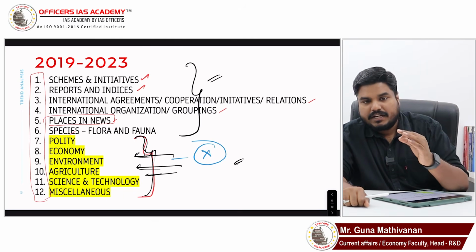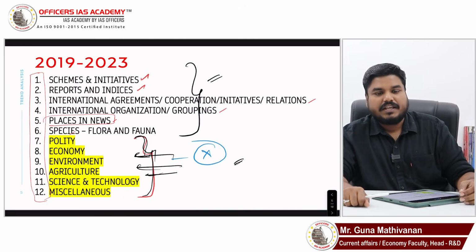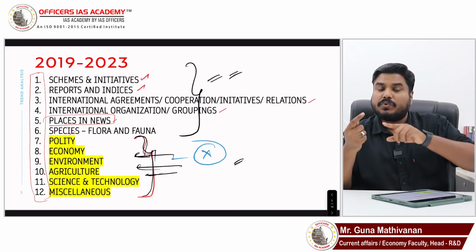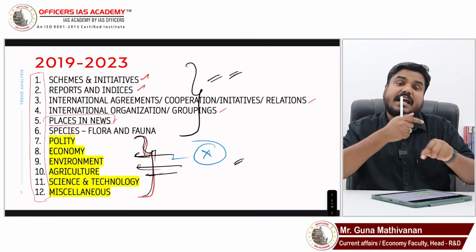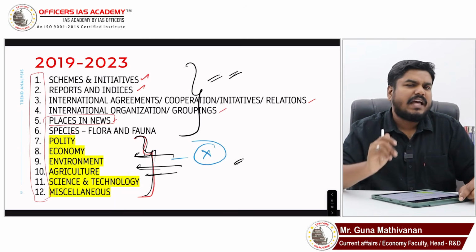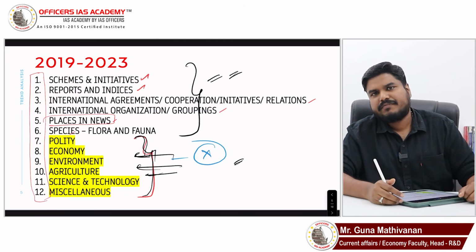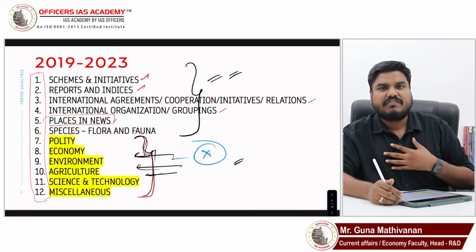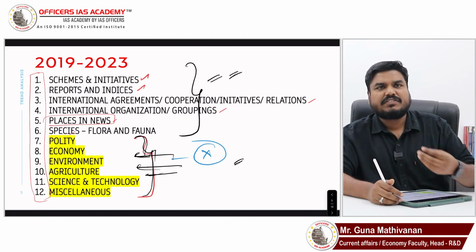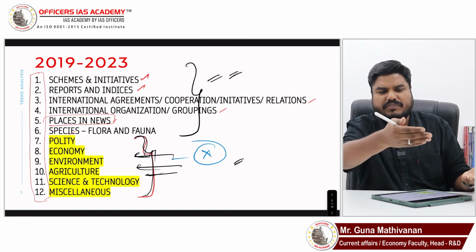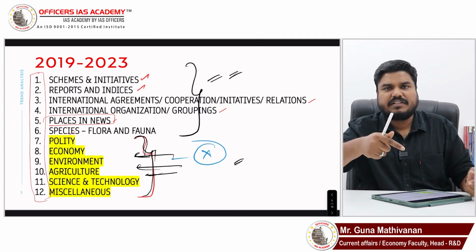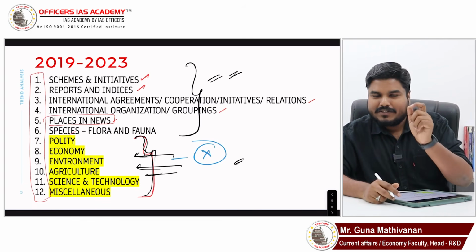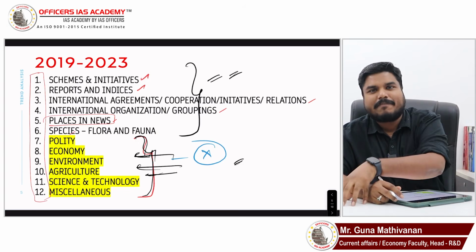So your newspaper reading should change. Current affairs, yes, you can very well manage, but from the newspaper you can reach the static part. For example, there was a question on Ran of Kutch in 2023 prelims. When you look at the question, you might get a feeling that it's a geography question. Features of Ran of Kutch were given, and you have to choose from the given 4 options. You will say, okay, these features are for Ran of Kutch. You will choose it. But there was a clue for Ran of Kutch in newspaper.